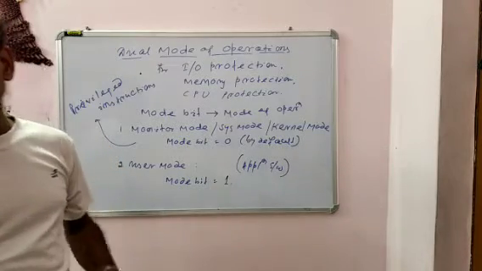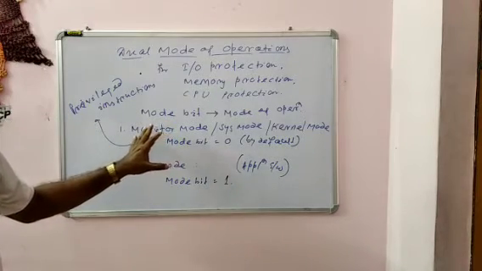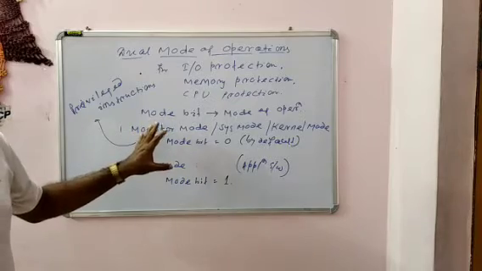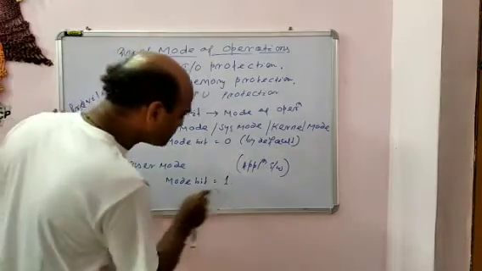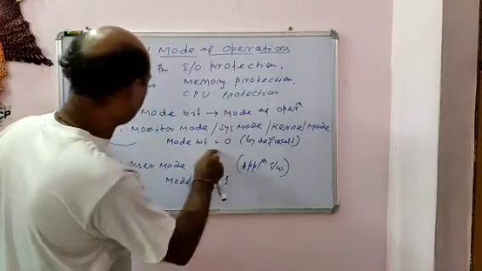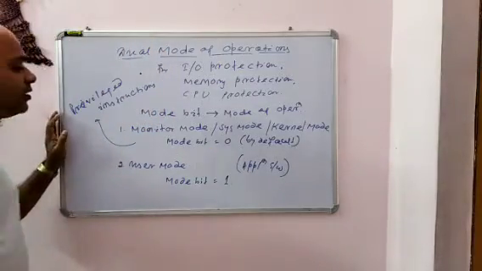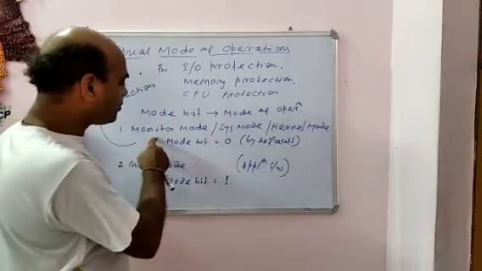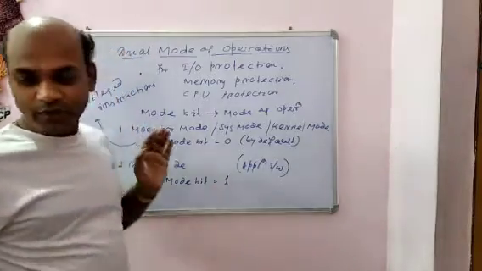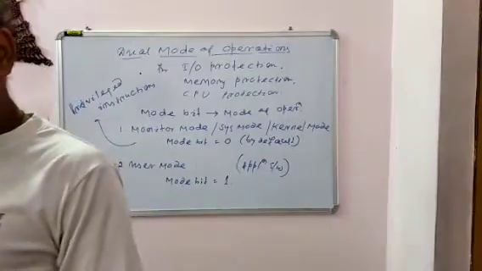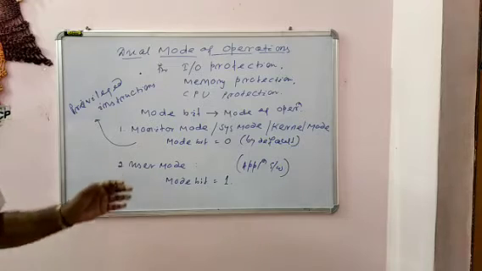That bit is called the mode bit. This mode bit is added to the hardware of the computer system to indicate the current mode. So this mode bit indicates the current mode, either monitor mode, system mode, or user mode. Okay. So 0 is used for monitor mode, and 1 is used for user mode.